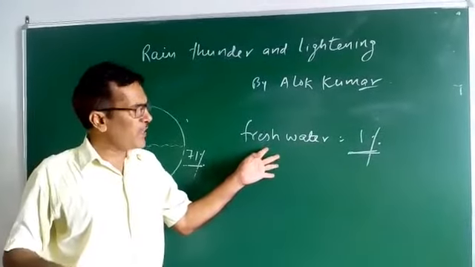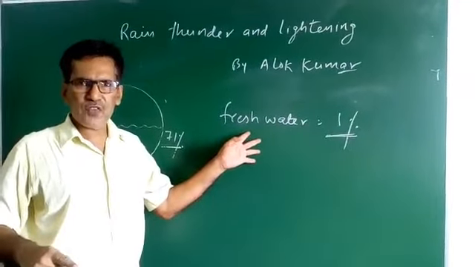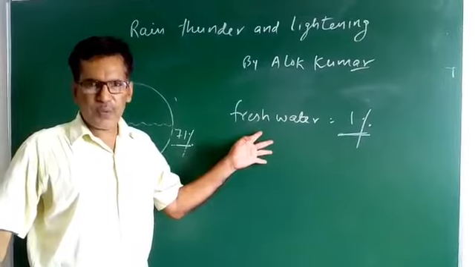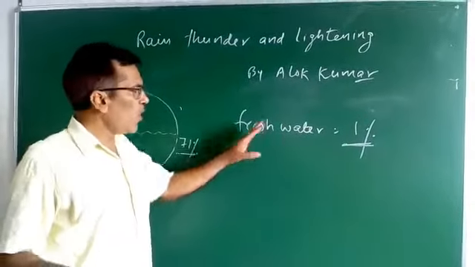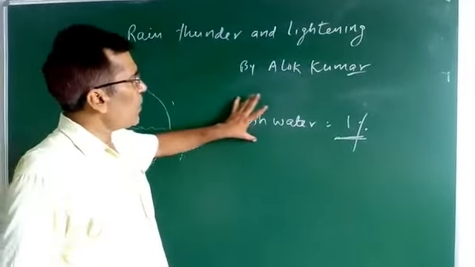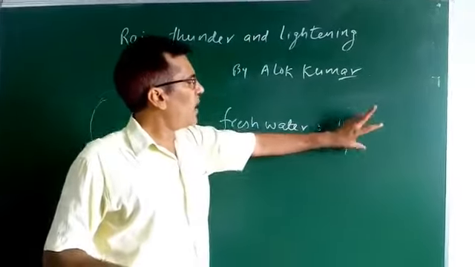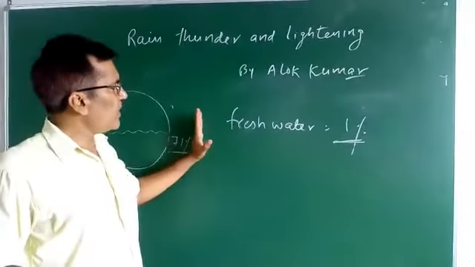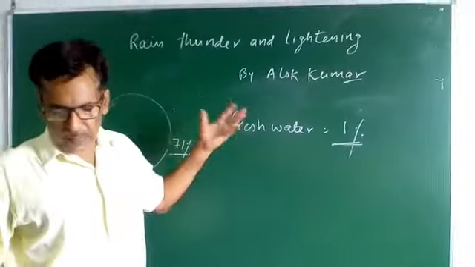Fresh water is present in glaciers, lakes, rivers, and groundwater. These all come under fresh water.